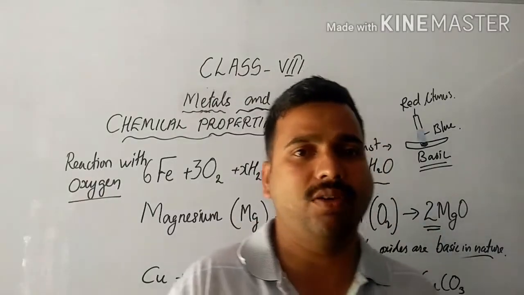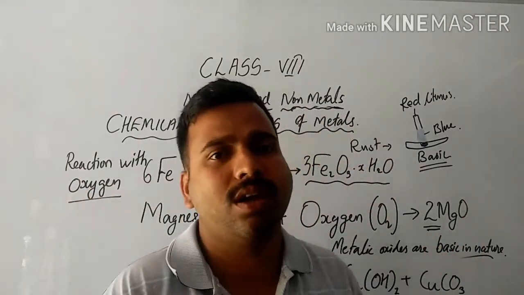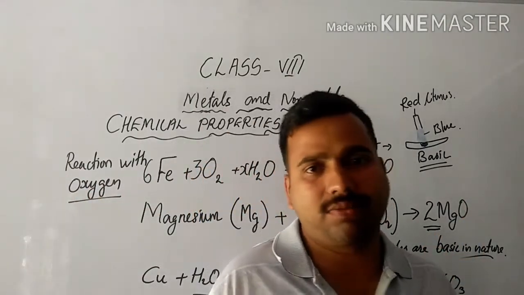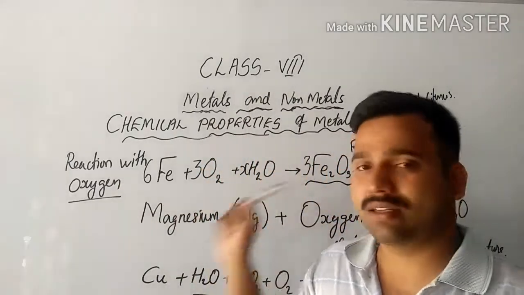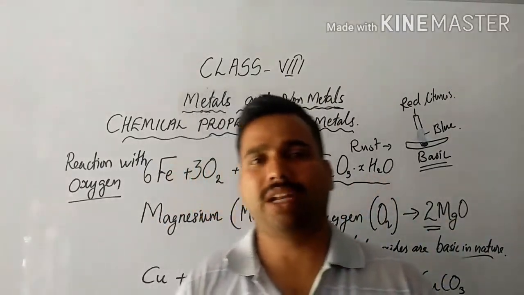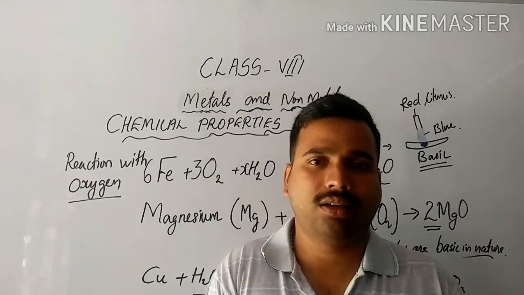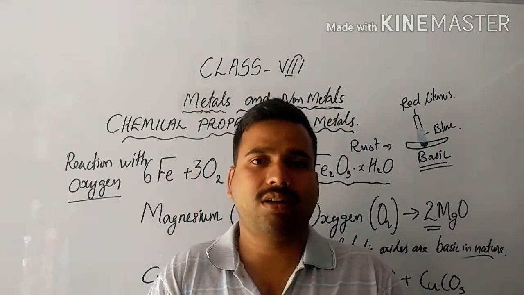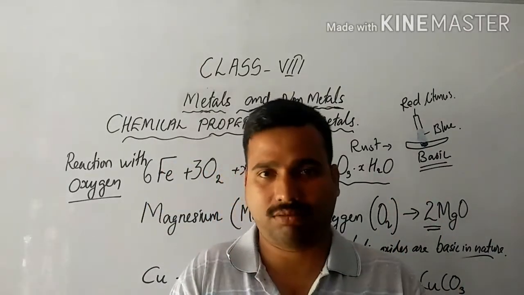Physical properties we already discussed. Today we are going to discuss some of the chemical properties of metals and non-metals. First we will start with the chemical properties of metals. In the previous classes we already discussed, what do you mean by chemical property? The chemical properties of a substance or a particular material are the properties that are associated with its real nature.